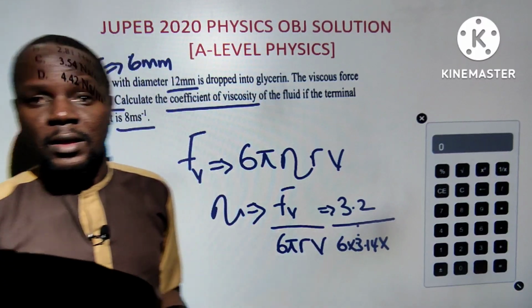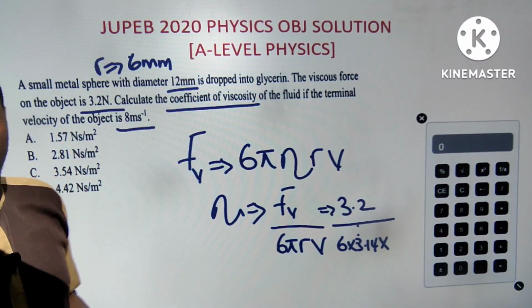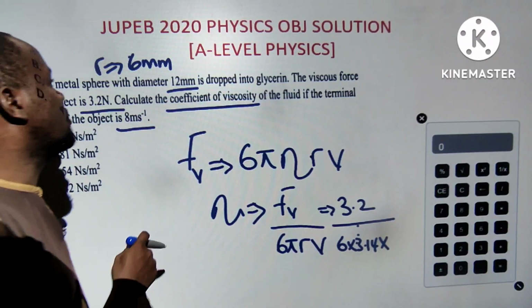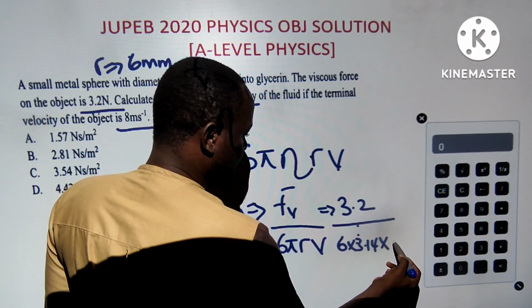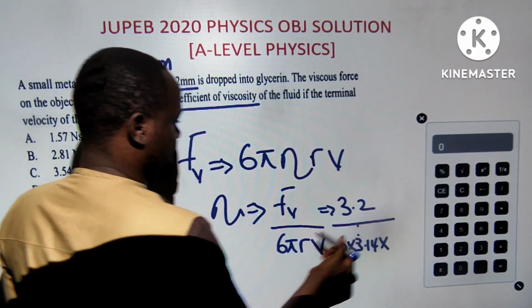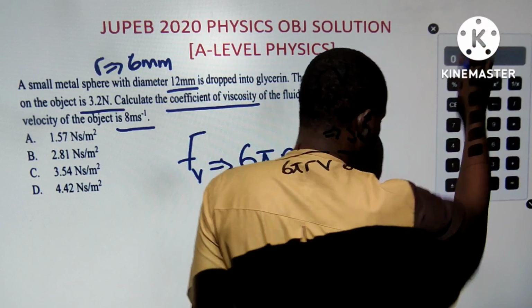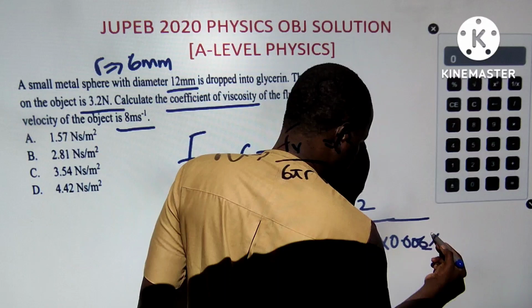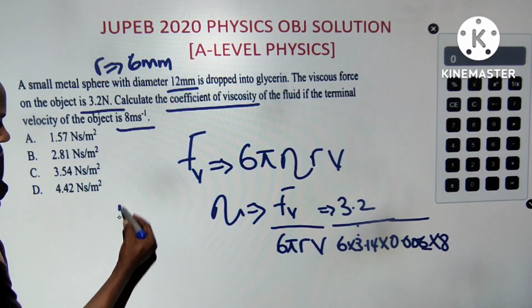I have to convert millimeter: 10 millimeter make 1 centimeter. So you understand. Divide by 10, and when you do that again, you are dividing by 1,000. 6 divided by 1,000 is 0.006. You just have to do that because I'm converting to meter. 0.006 multiplied by V. What is the V? 8. So 0.006 times 8. This is what I'm going to press on the calculator, and if I do that, I'm going to have my answer of eta.